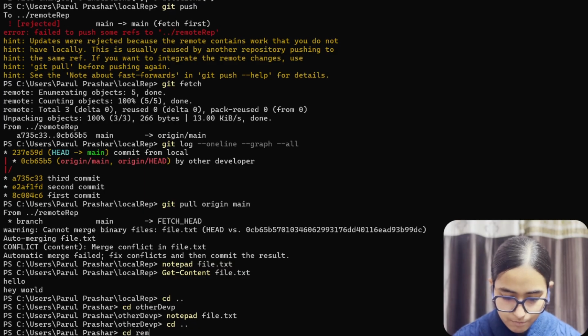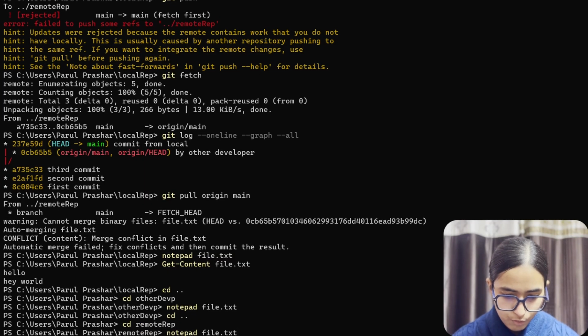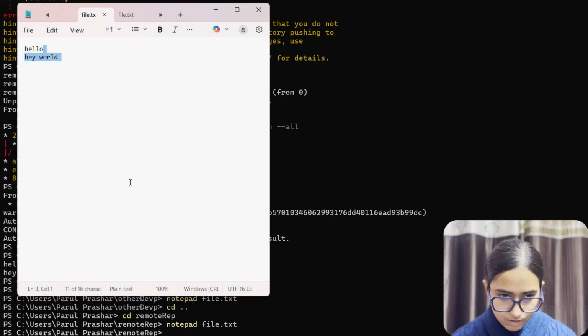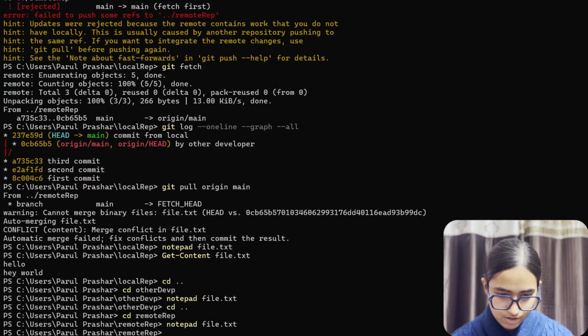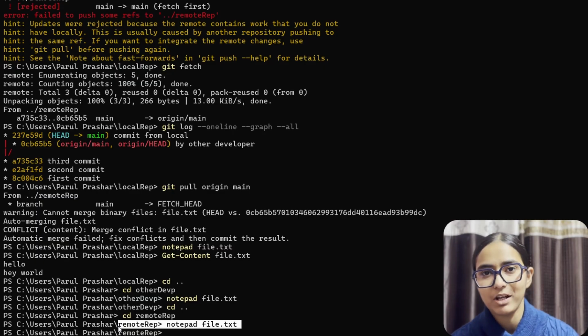And cd remote repo, we'll do notepad file.txt. It says it cannot find this file. So this is quite interesting. When we ran this command on the remote repository, it said cannot find this file.